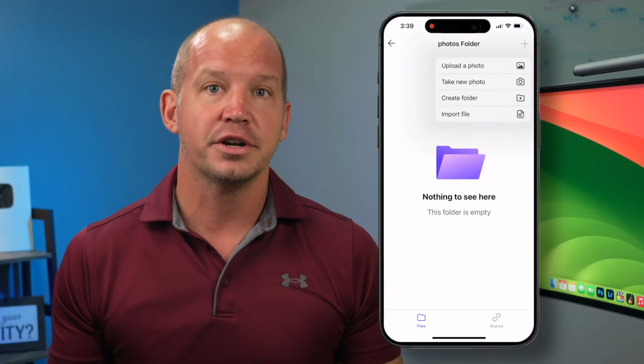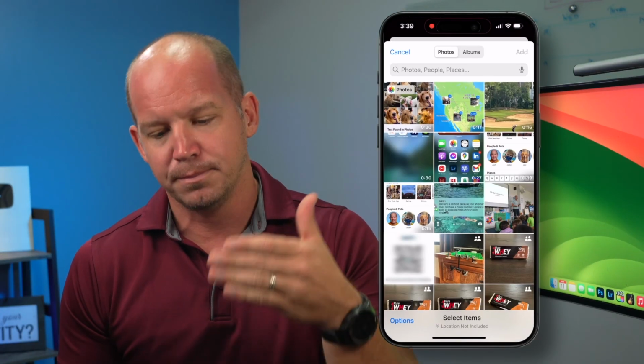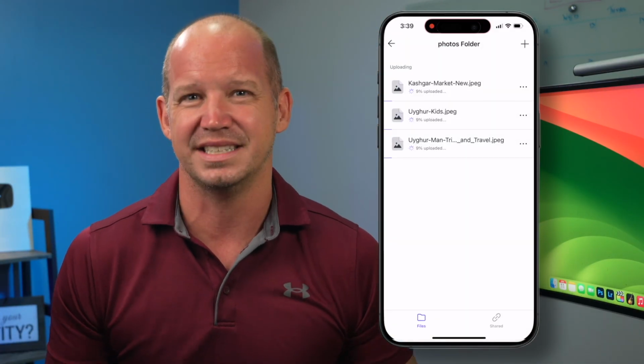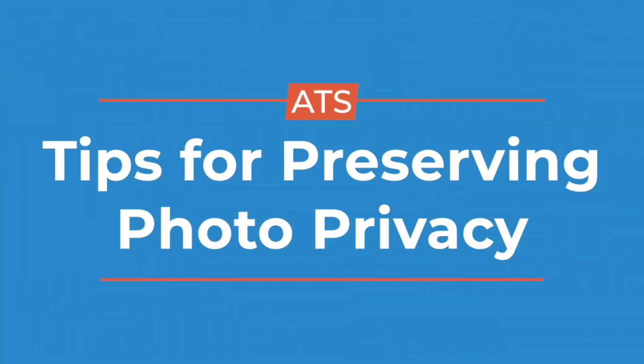The only problem I've run across is that most of these services make you upload photos individually instead of syncing your entire photo library, which is really annoying to say the least. The best workaround here is to create a backup of your entire phone and just store that in the encrypted drive, and then you have to repeat that process periodically to make sure that it remains updated.